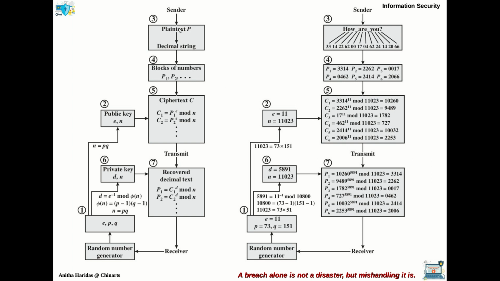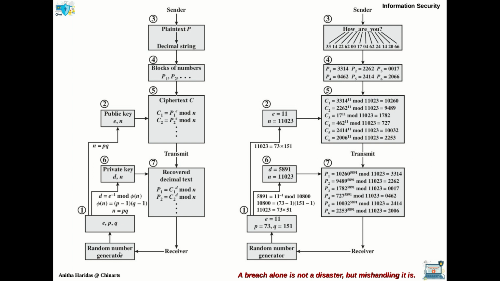If you have plain text, something like this, it will be converted into a decimal string. After converting it into a decimal string, the blocks of numbers, so each block P1, P2, P3, will have 4 digits. Then these 4 digits will be given to the encryption process for generating ciphertext blocks. For generating the ciphertext, it will use the public key E comma N. Then for generating the plain text in the decryption process, it uses the private key D comma N.